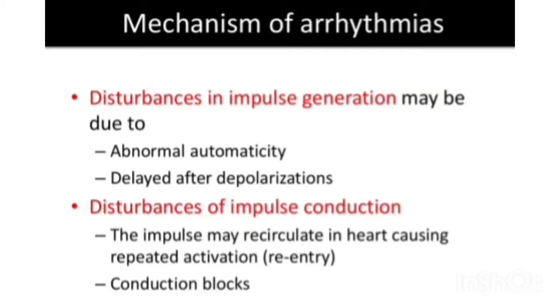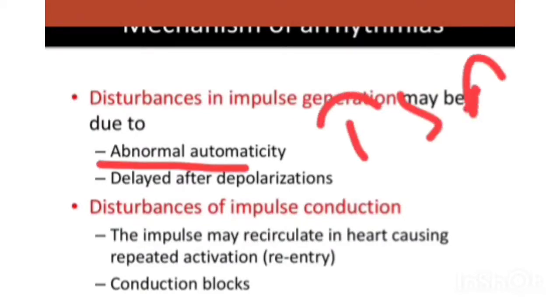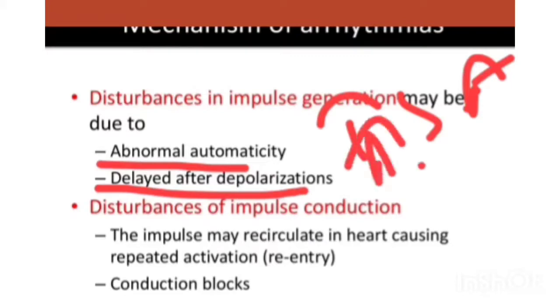So what is the mechanism of the arrhythmias? There are three types of mechanism. The first one is related to abnormal automaticity, where the sinoatrial node contracts faster, more impulses are generated and go to the heart, and there are more contractions. The second is delayed depolarization, with a prolonged action potential. Due to the prolonged action potential, there are more contractions and more arrhythmias.